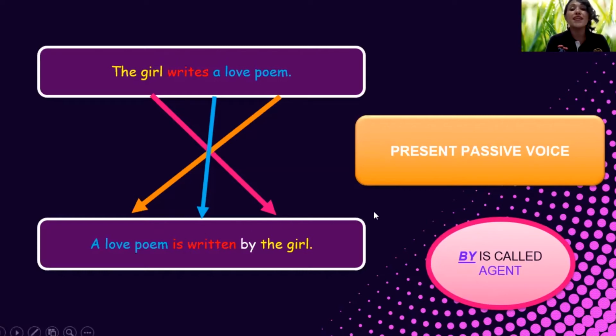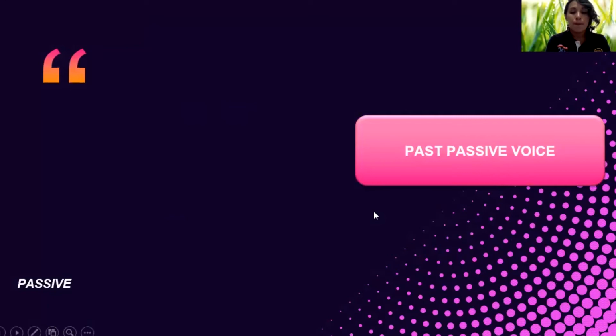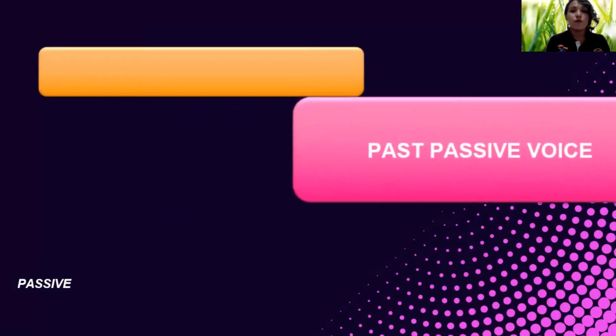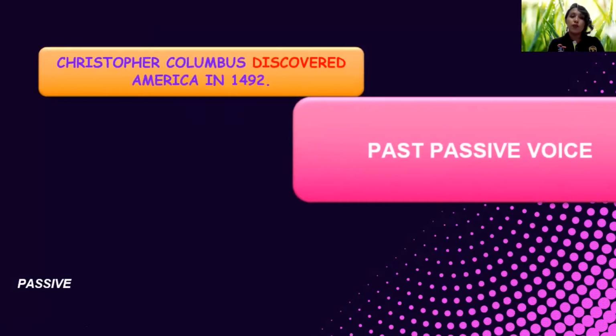Well, continue with the past passive voice. Here we have Christopher Columbus discovered America in 1492. Well, it's supposed, okay? It's a hypothesis, okay?